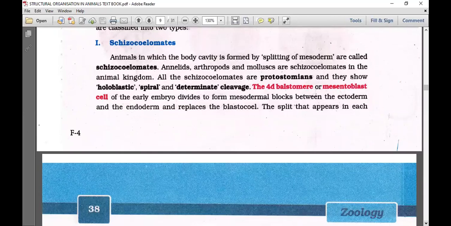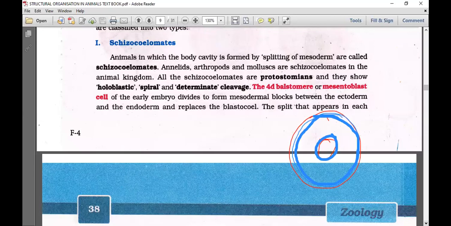By the splitting of mesoderm, the mesoderm develops, fuses, and reaches one side to the ectoderm side and the other side towards the endoderm side. The primary body cavity is closed, and that leads to the secondary body cavity. This is the blue one I am showing. Okay, now let's start reading.